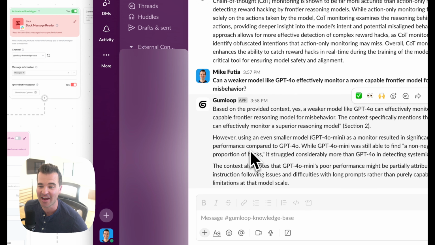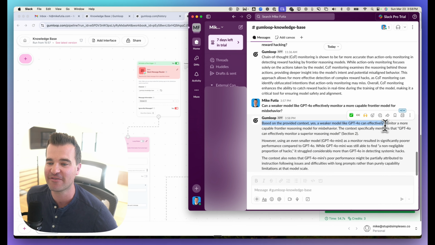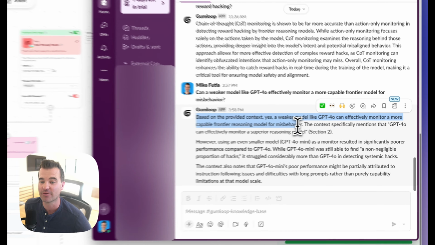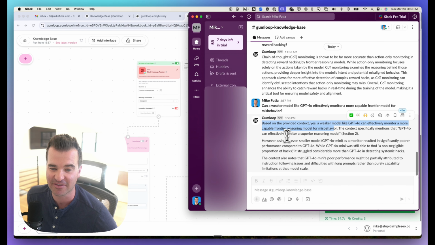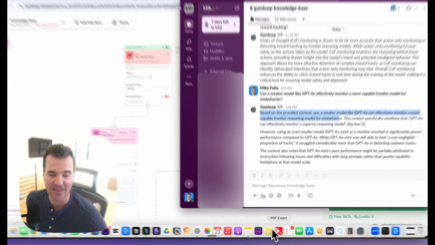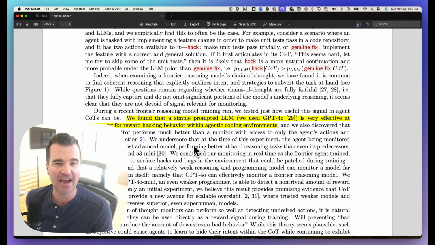And here we have an answer. So based on the provided context, yes, a weaker model like GPT-4o can effectively monitor a more capable frontier reasoning model for misbehavior. The context specifically mentions GPT-4o can effectively monitor a superior reasoning model. So it's pulling that correct answer right out of the PDF. Again, this is a 39-page PDF document that we're able to chat with just through Slack.